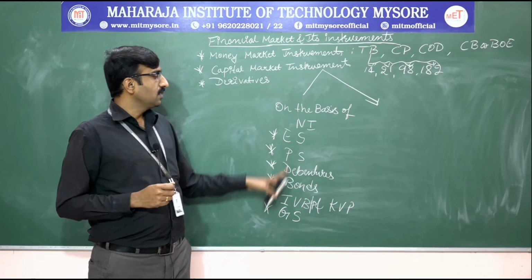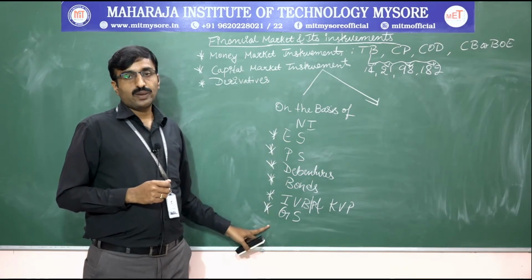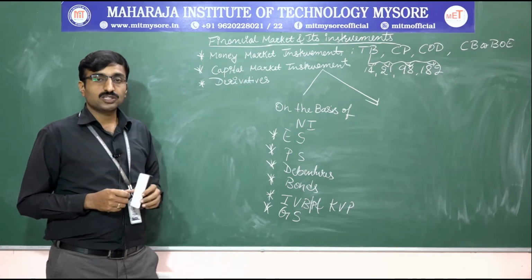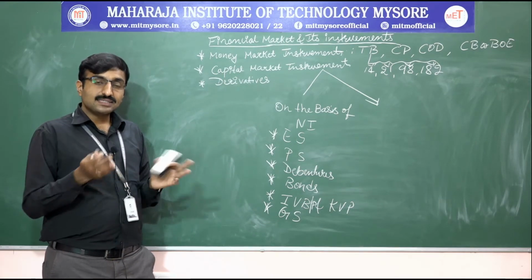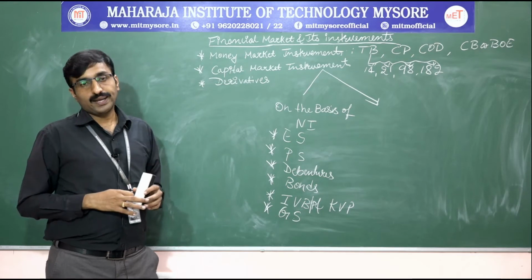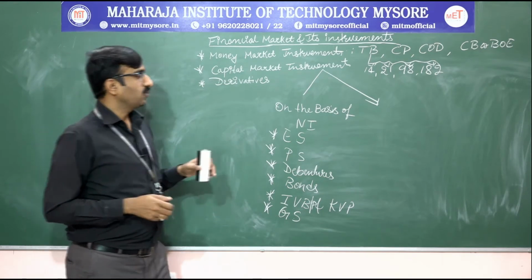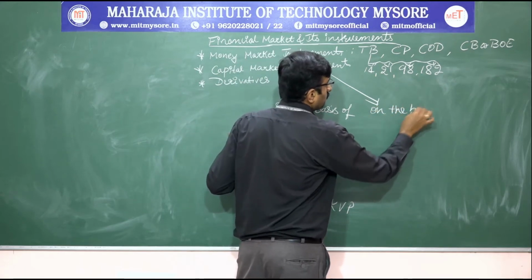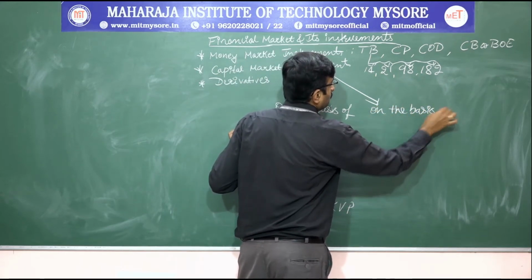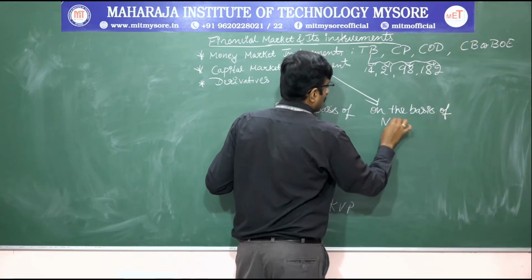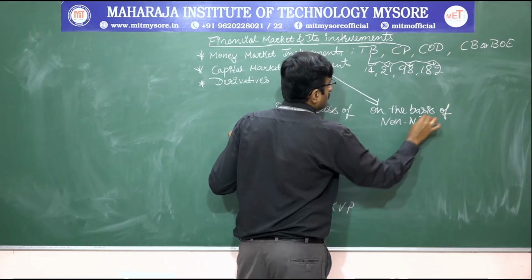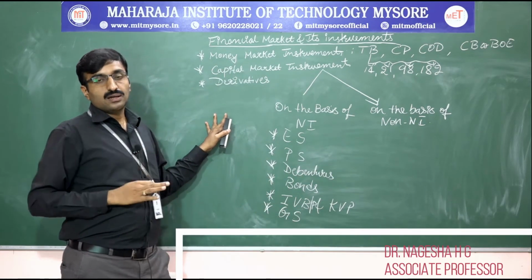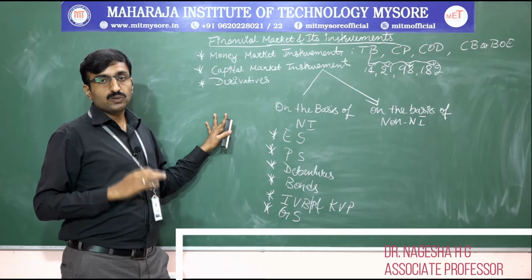So these are the capital market instruments on the basis of negotiable instruments. So what do you mean by negotiable instrument? Negotiable instruments are easily transferable from one party to another party. Next, moving on to the basis of non-negotiable instruments, which means they cannot be transferable from one party to another party.